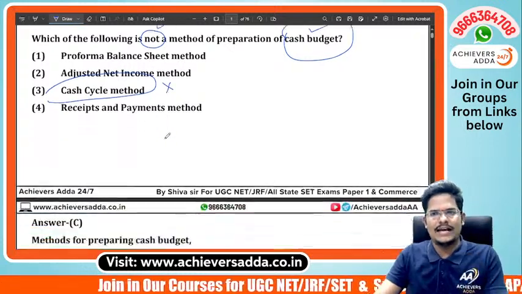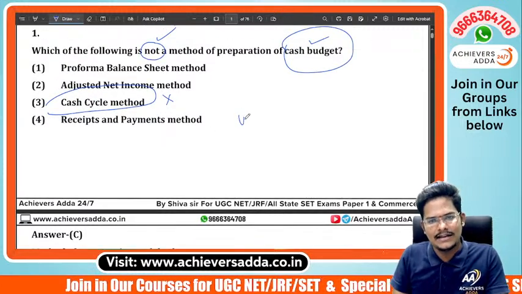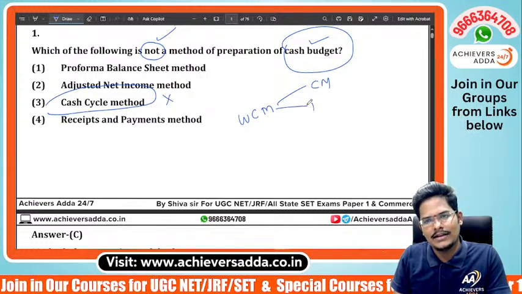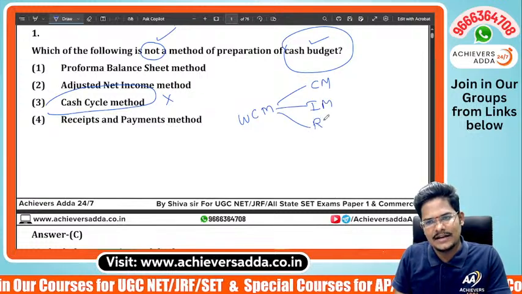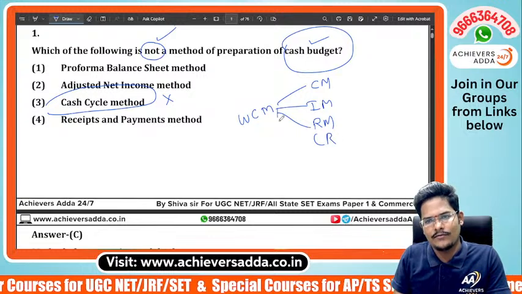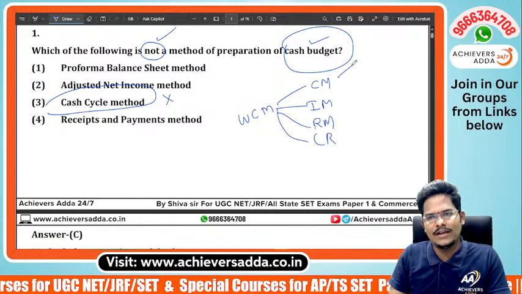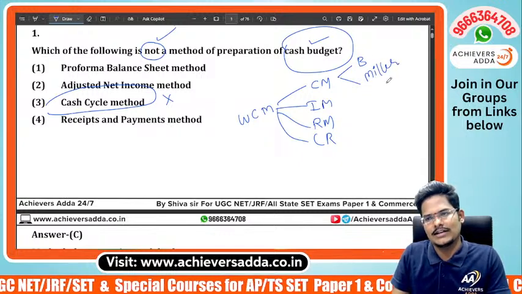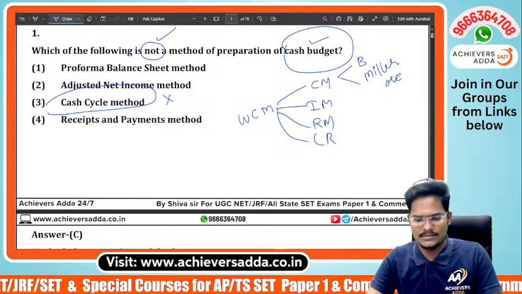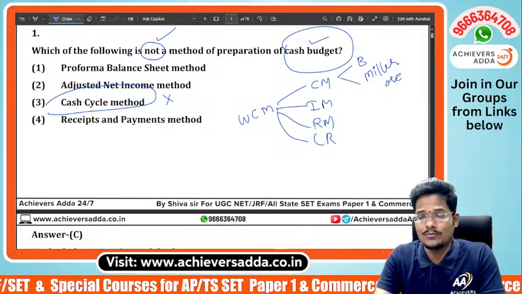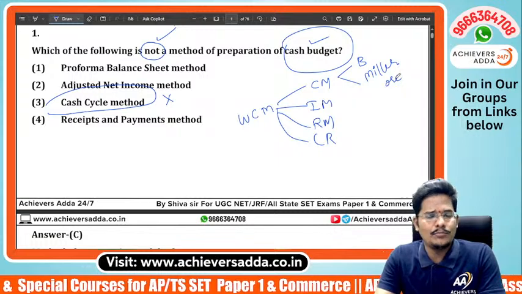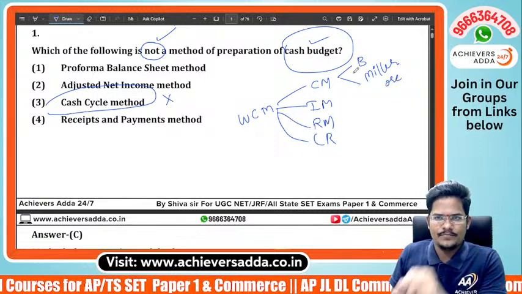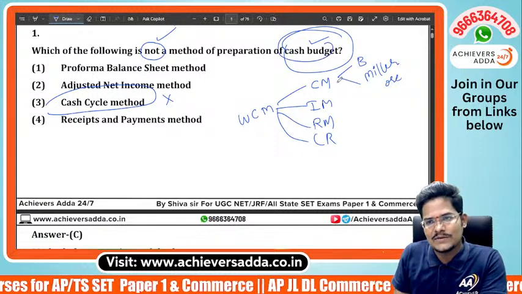In working capital management, we have cash management, inventory management, receivables management, and creditors management. In cash management, we have two models, the Baumol model and the Miller-Orr model. One is a stochastic model. These models are used to maintain the optimal cash balance. But for preparing the cash budget,